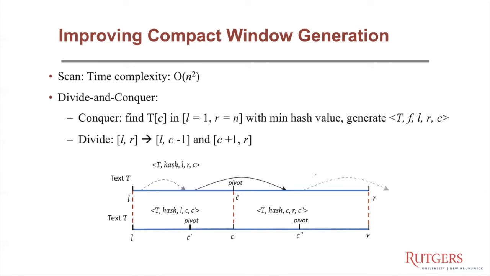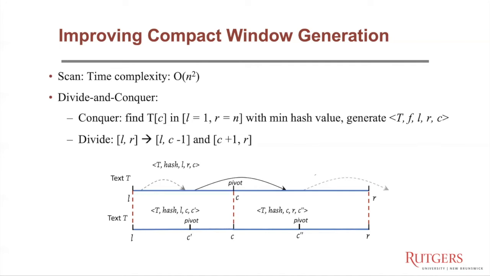The previous scanning-based method has a quadratic time complexity, which is very expensive for long text. To address this issue, we propose a divide and conquer-based method. In this method, it takes an interval L and R as input, and it finds the word T[C] in the interval with the minimum hash value.